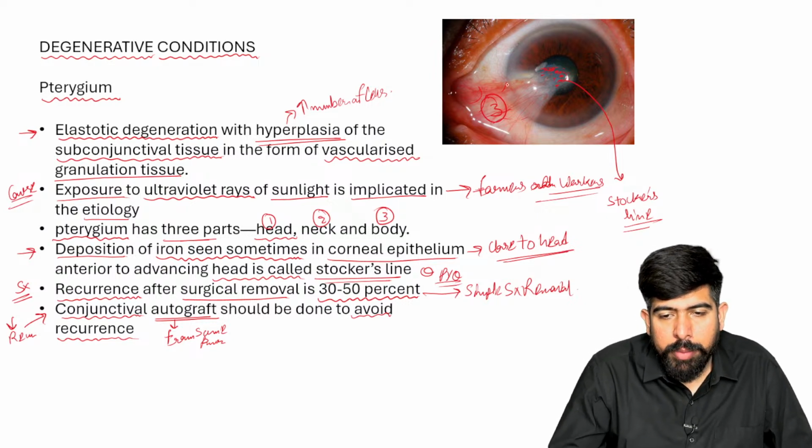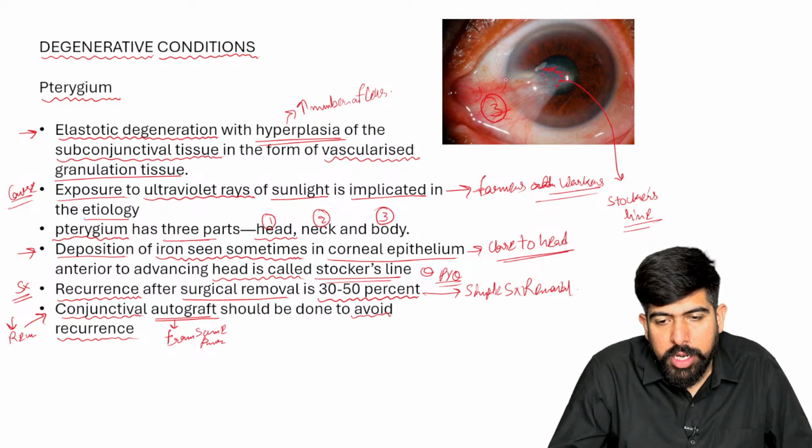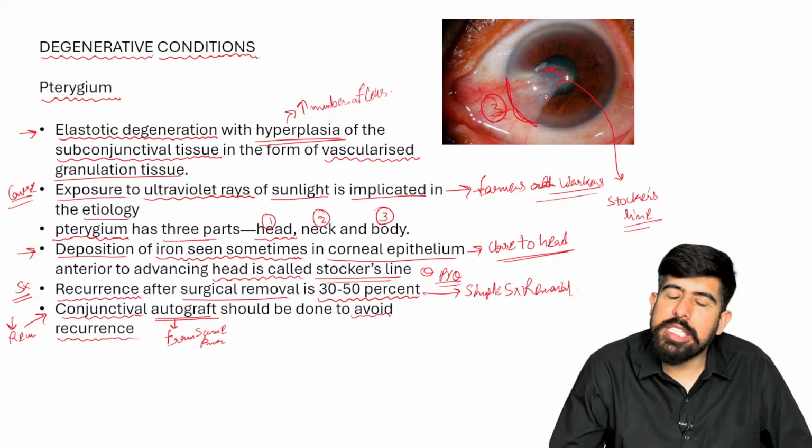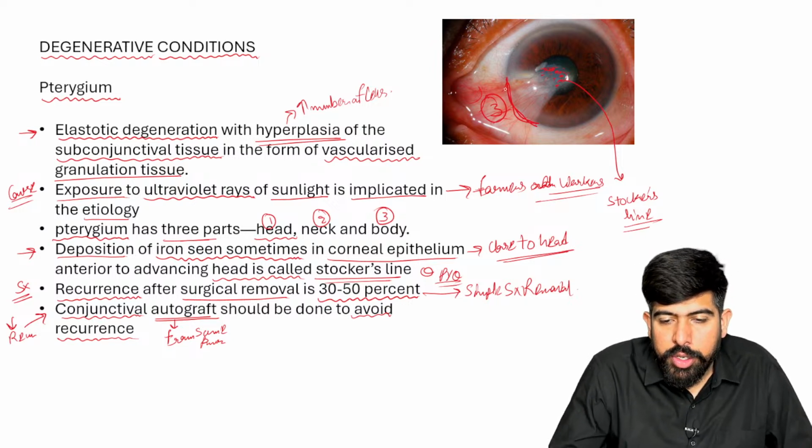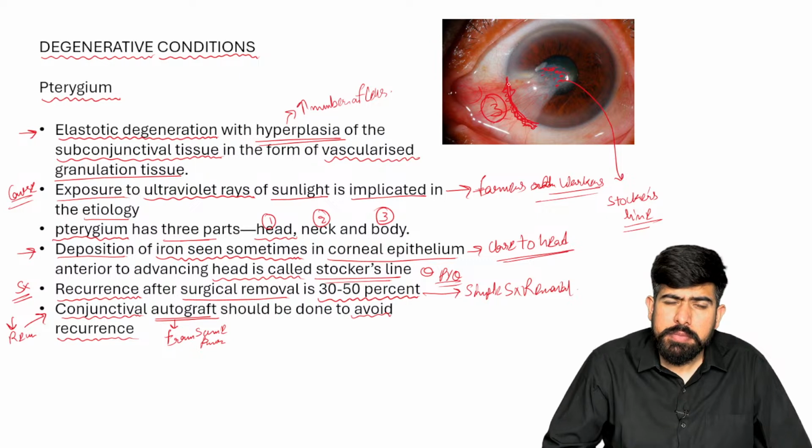Of course, what we're going to do is cut the conjunctiva from here. This is the surgical removal, and we're going to remove this part which is on your cornea. And of course, we're going to implant here this autograft. Yes, we're doing the grafting of the same person's